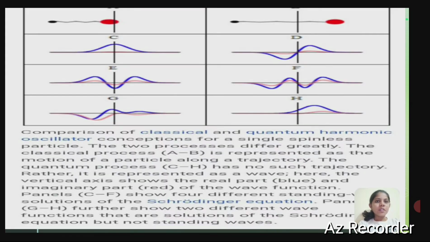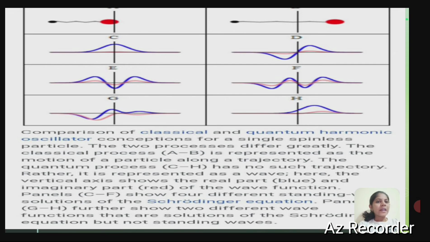In the given figure, we are observing panels A, B, C, D, E, F, G, H in the comparison of the classical and the quantum harmonic oscillators. For a single spinless particle, the two processes differ greatly. The classical process, A minus B, is represented as the motion of the particle along a trajectory. The quantum process, C minus H, has no such trajectory. Rather, it is represented as a wave.